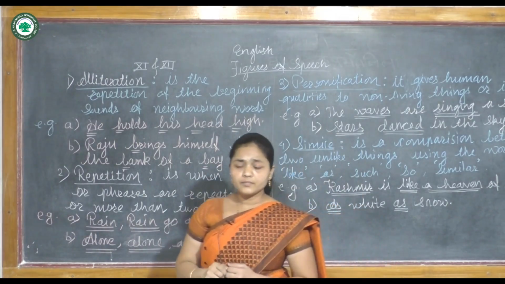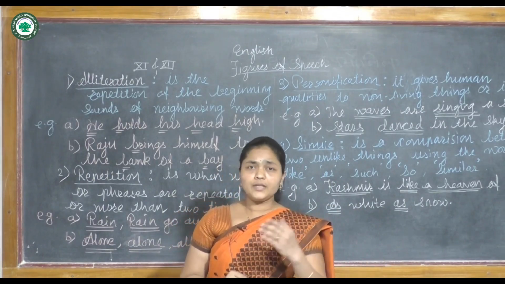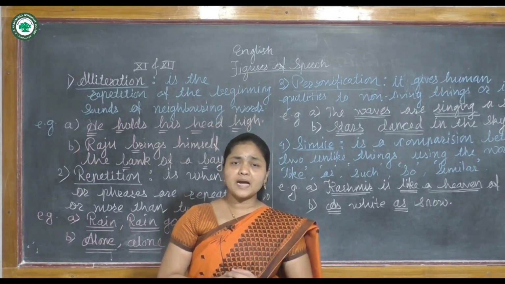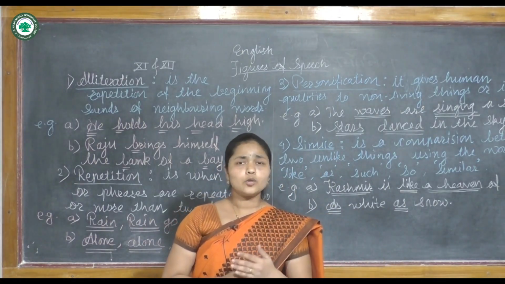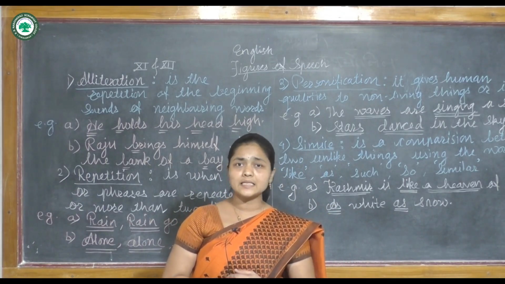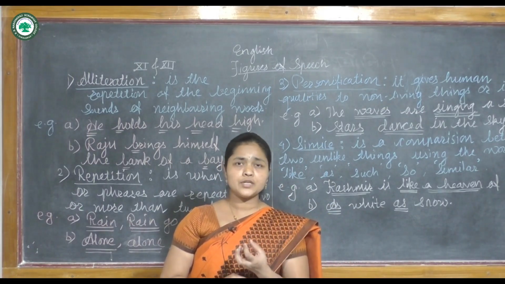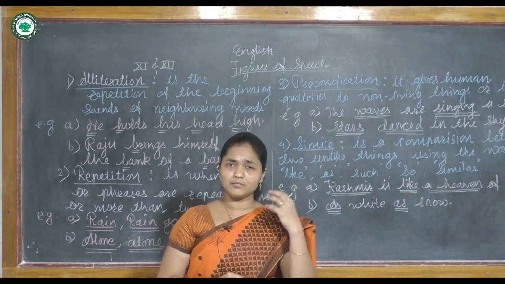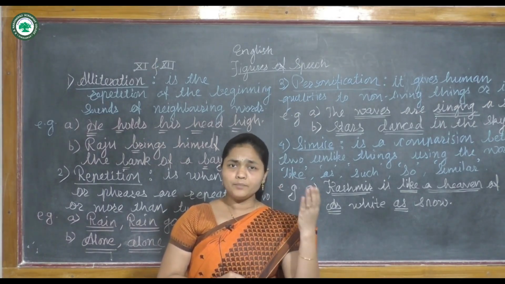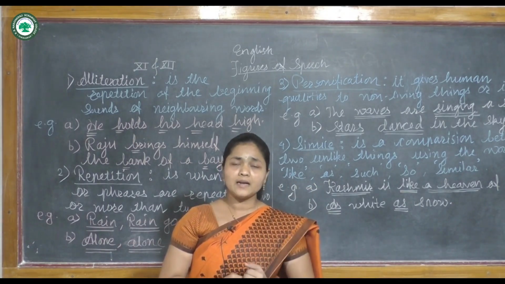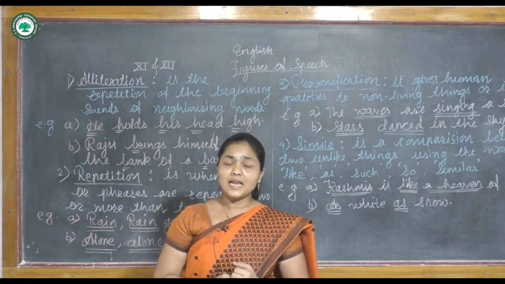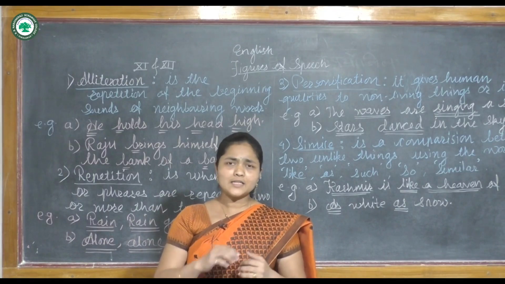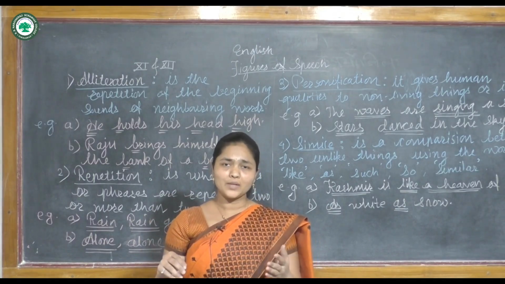So the poet's main purpose behind it is to enhance, that means to increase the beauty of the language. We can imagine the language of the poet, and we like the language of the poem. There is no simple line in the poem, okay?